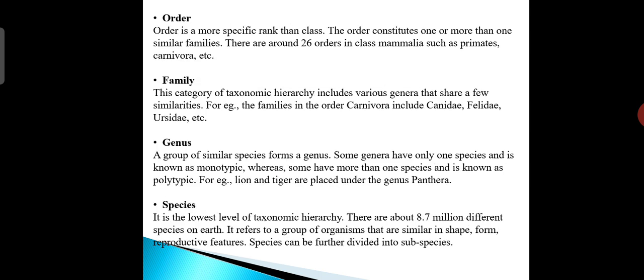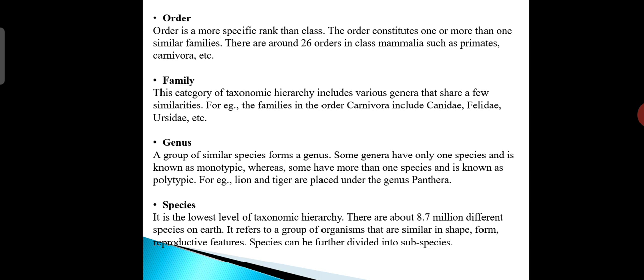Next, order. Order is a more specific rank than a class. The order constitutes one or more similar families. There are around 26 orders in class Mammalia such as Primates, Carnivora, etc.